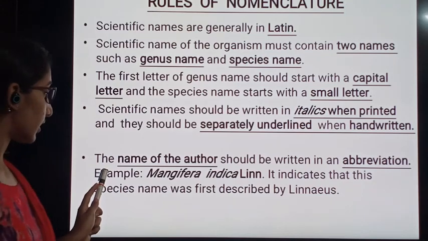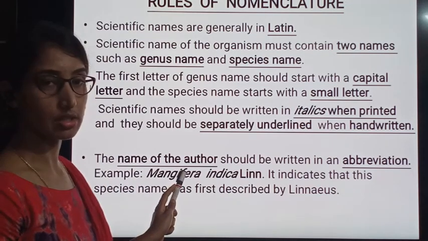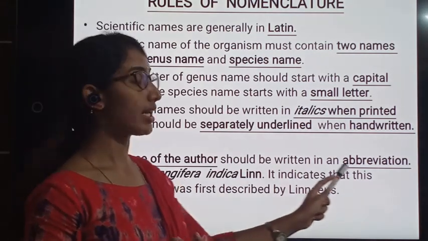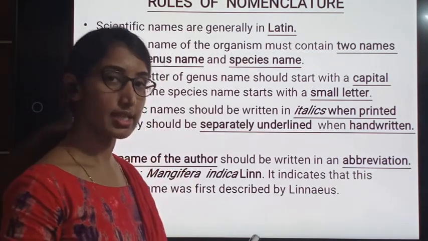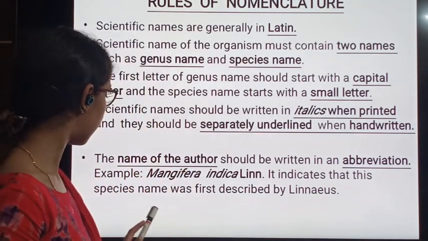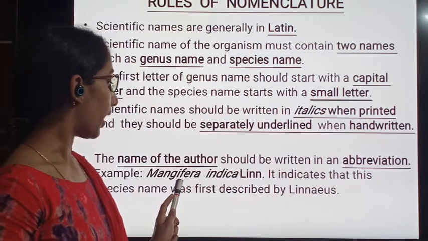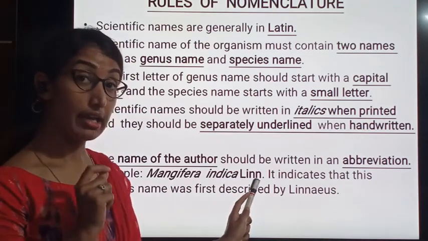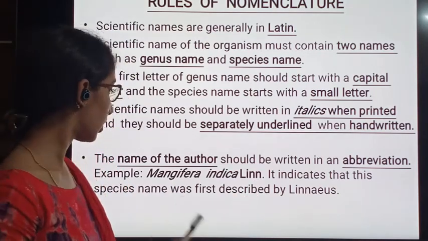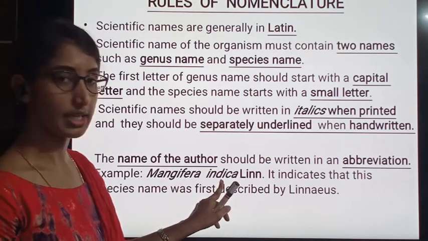And the fifth one is the name of the author should be written in an abbreviation. We shall take the example so that we can easily understand. Mangifera indica Linn. We have mentioned Mangifera indica.